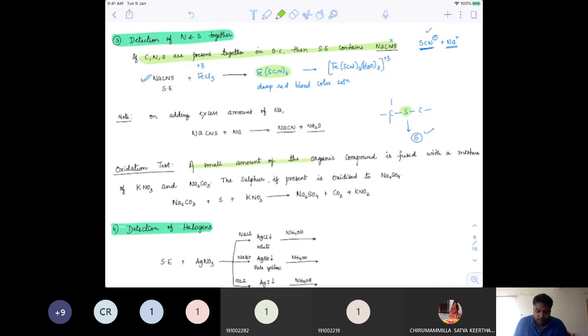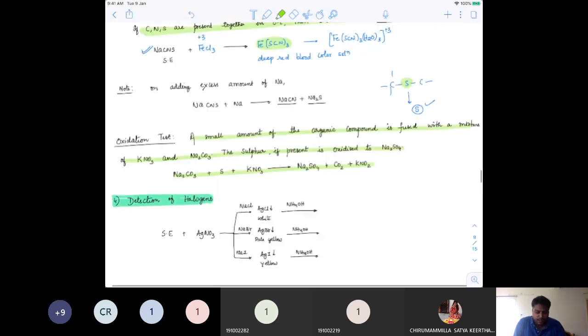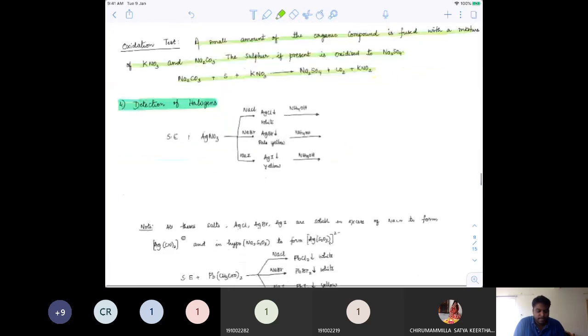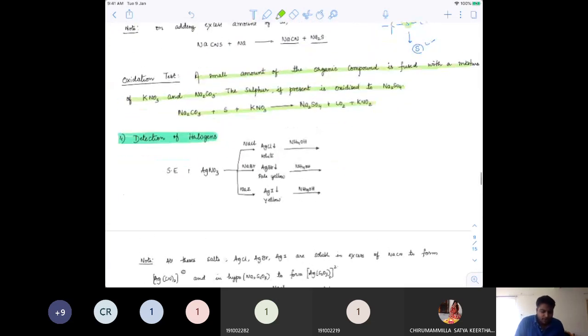A small amount of organic compound is fused with a mixture of KNO3 and Na2CO3. The sulfur, if at all present, is oxidized to Na2SO4, where potassium nitrate will get reduced to potassium nitrite. That's how you get this oxidation. Again, not very much asked in JEE, just have a reading, but that is enough.